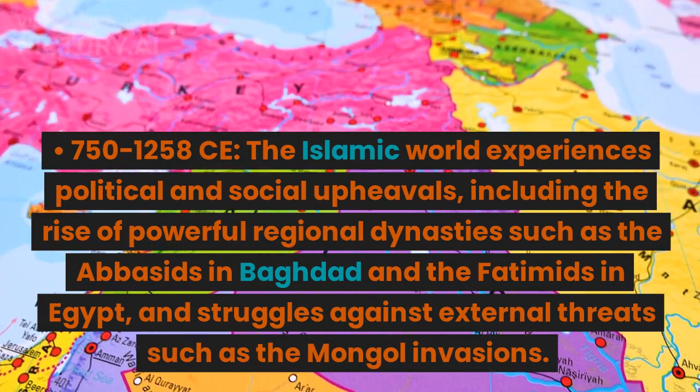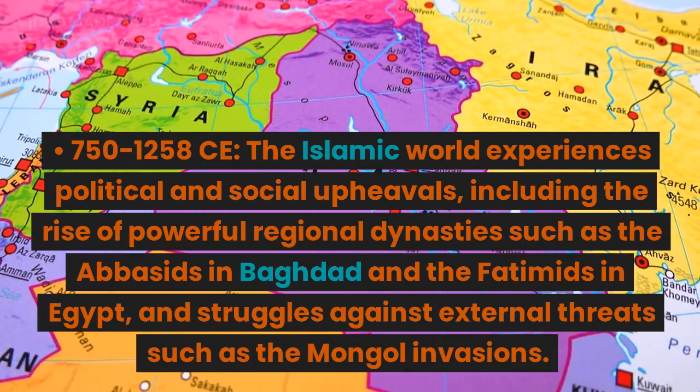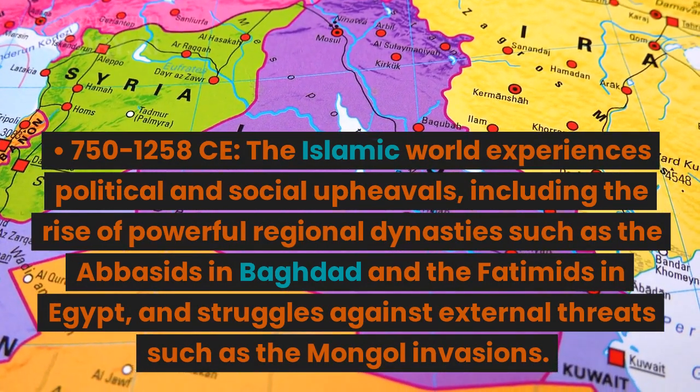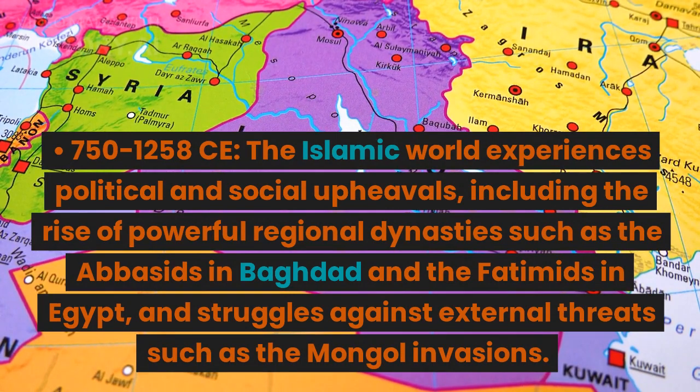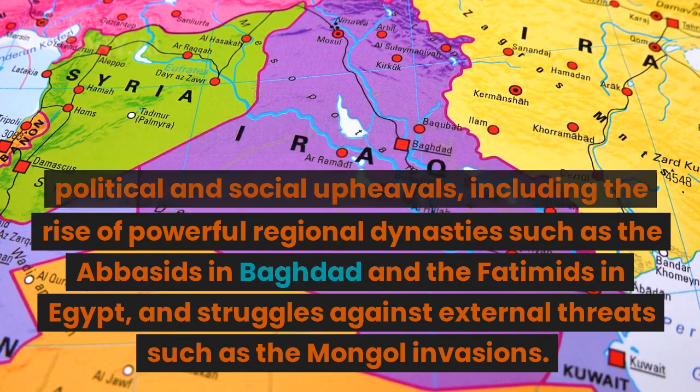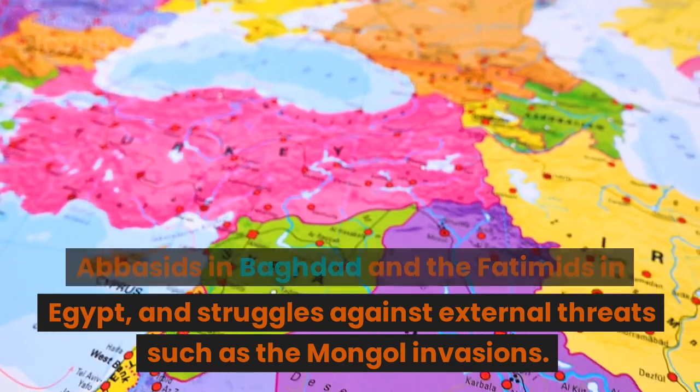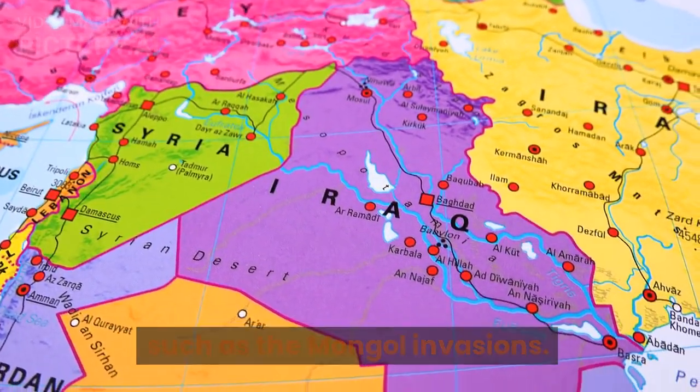750–1258 CE. The Islamic world experiences political and social upheavals, including the rise of powerful regional dynasties such as the Abbasids in Baghdad and the Fatimids in Egypt, and struggles against external threats such as the Mongol invasions.